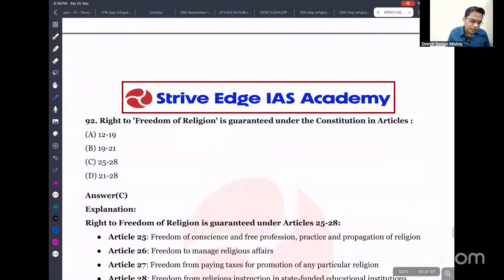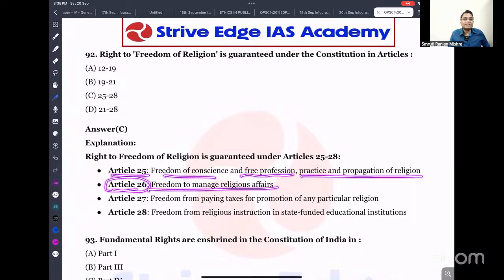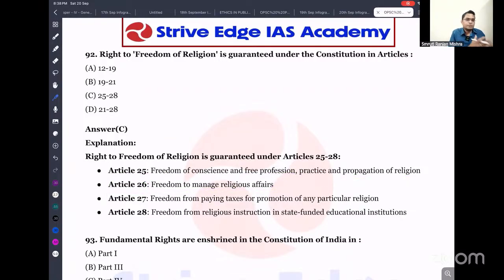Next important question: the right to freedom of religion is guaranteed under which articles of the Constitution? It is actually Articles 25 to 28. Article 25: freedom of conscience and the freedom to profess, practice and propagate religion. Article 25 gives freedom of your own choice, that means individual religious freedom. Article 26 talks about the freedom to manage religious affairs, which gives group or collective freedom.